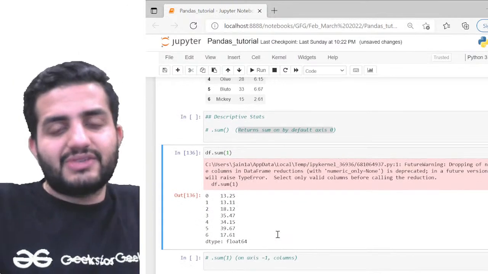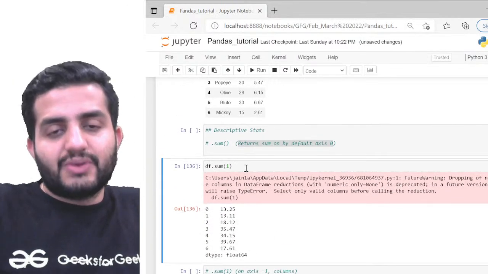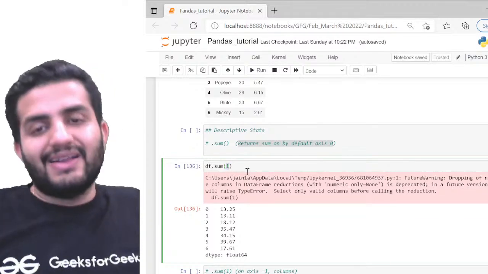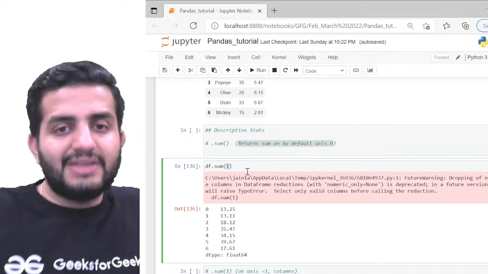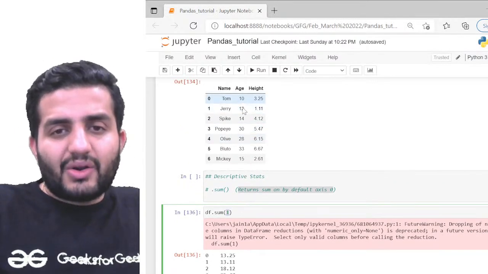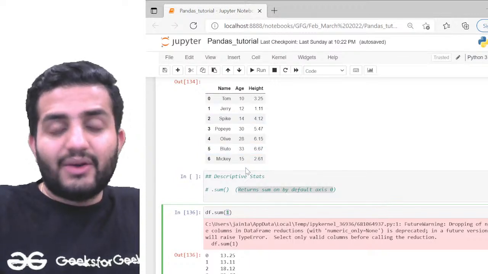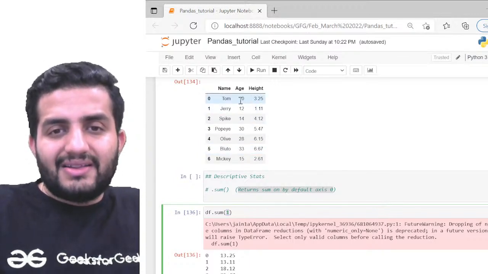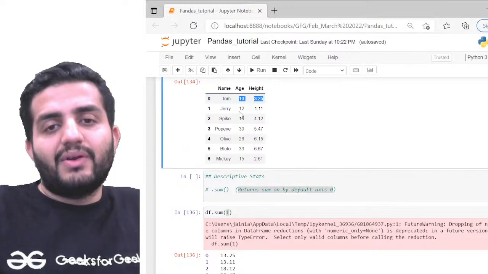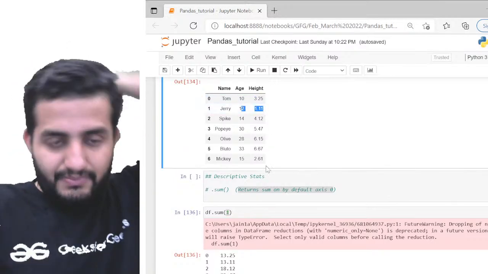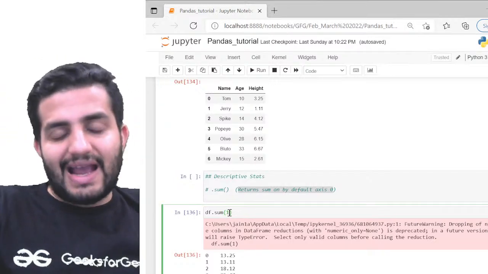So now look at this, what's happening here. Here I'm specifying axis equal to 1. That means that instead of doing the column-wise addition, all the row values get added. I don't want it like this. I want this age and this height to get added. I want this 12 and this 1.11 to get added, right? So for that reason I can specify axis as 1.